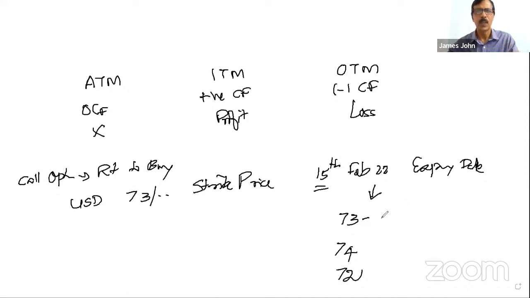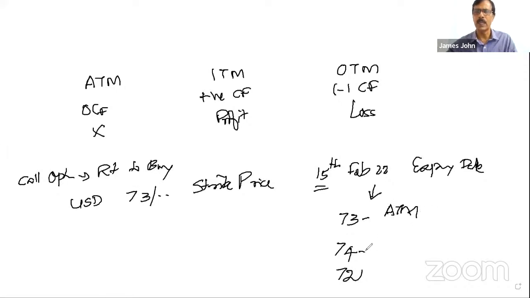If he executes, there is neither profit nor loss, because 73 is the ruling rate on 15th February. That means on 15th February, this customer can buy the dollar from the market at 73. If he goes to the bank with whom he has entered an option contract, there also he has to pay 73. So neither profit nor loss if we execute. So this option we call ATM, at the money.